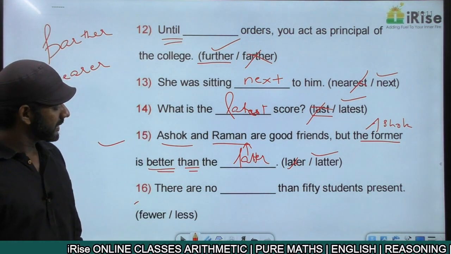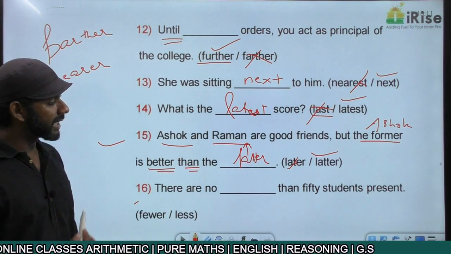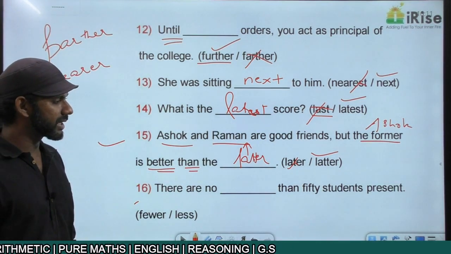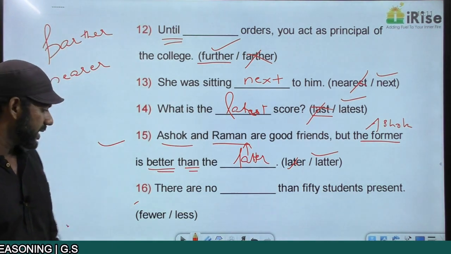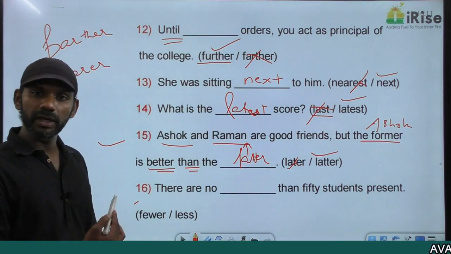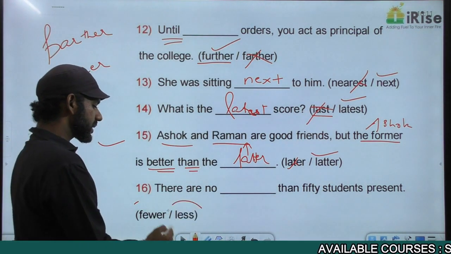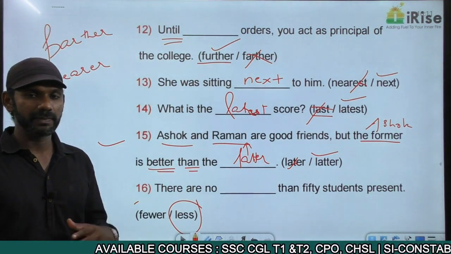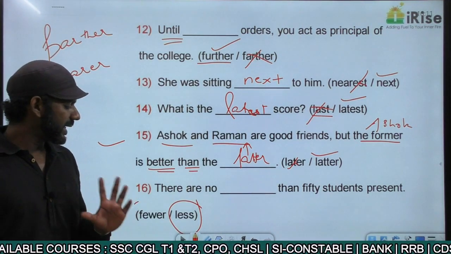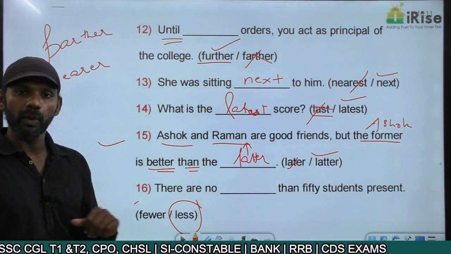Come to the next one. There are no dash than 50 students present. We have discussed this rule. The options are fewer, less. Less can be used in the case of quantity. Less milk, less rain and all. Less is used when a sentence talks about quantity.